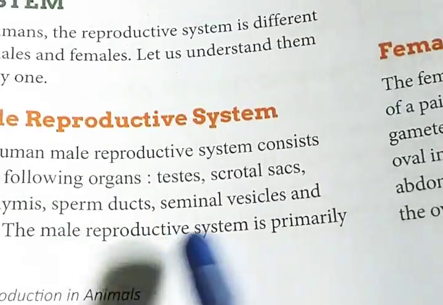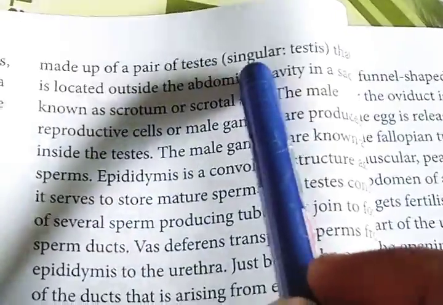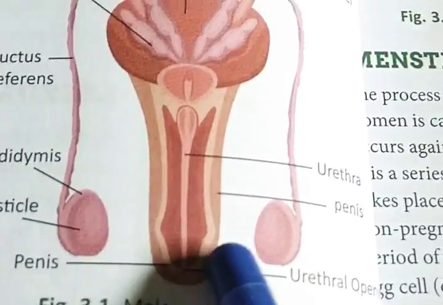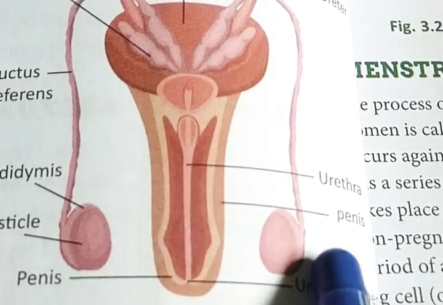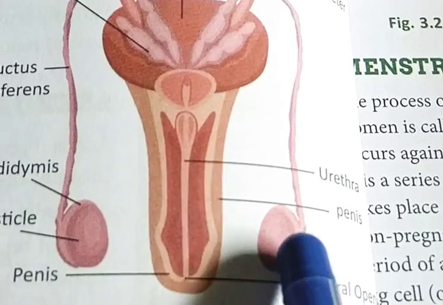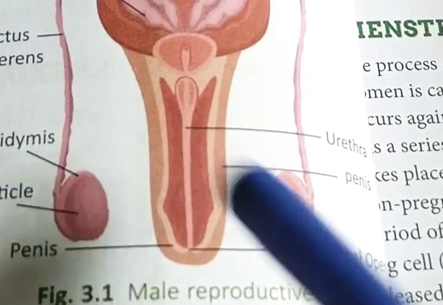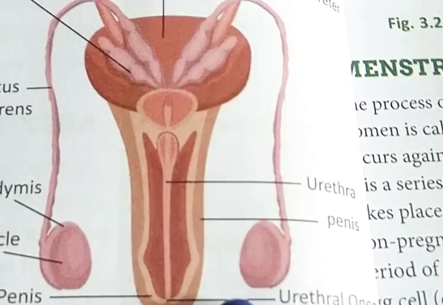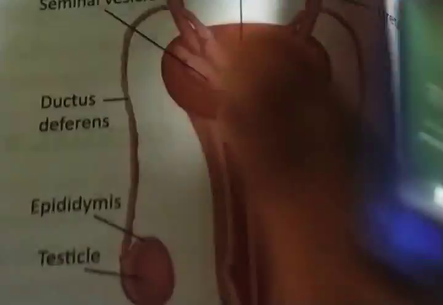The male reproductive system is primarily made up of a pair of testes that are located outside of the abdominal cavity. So, what is the testis? Basically, the male reproductive system consists of two testes, and the testes are situated outside of the abdominal cavity, in what is also known as the scrotum or scrotal sac.